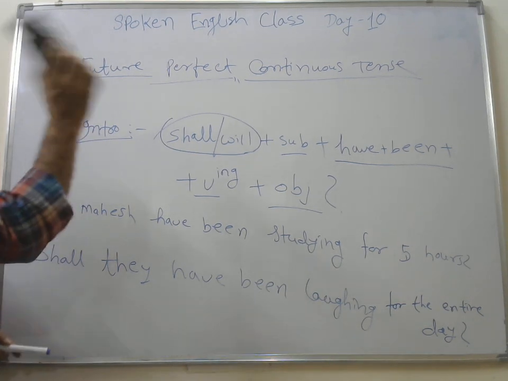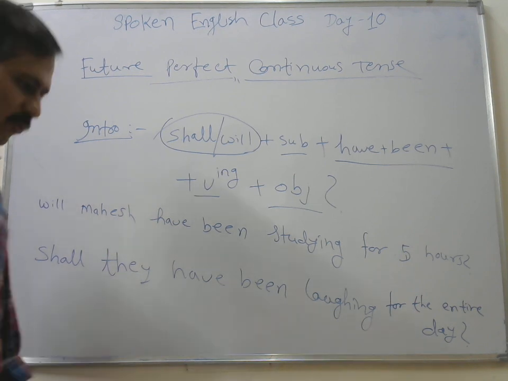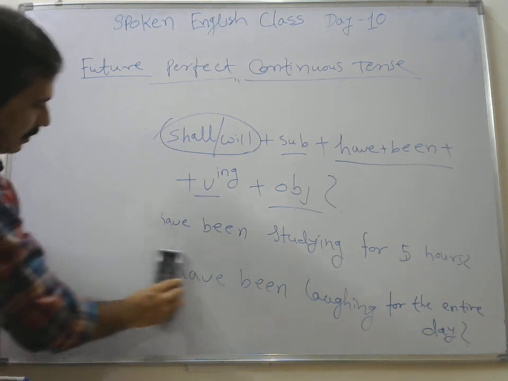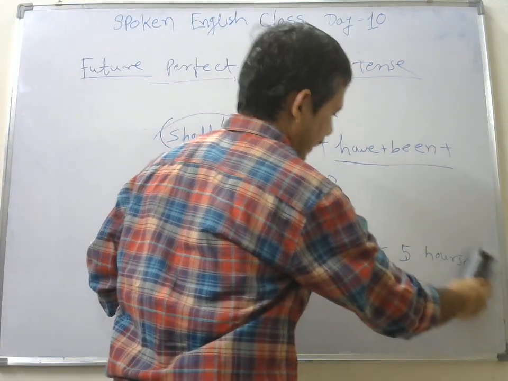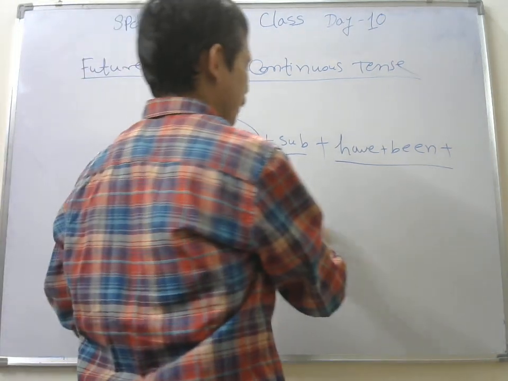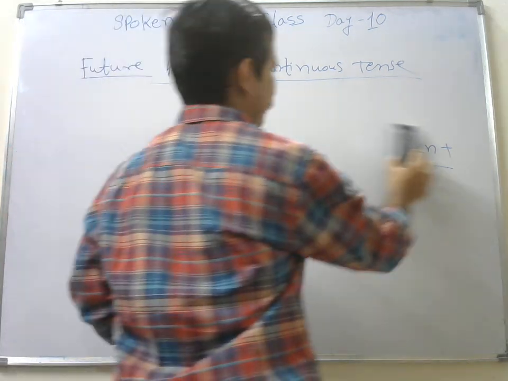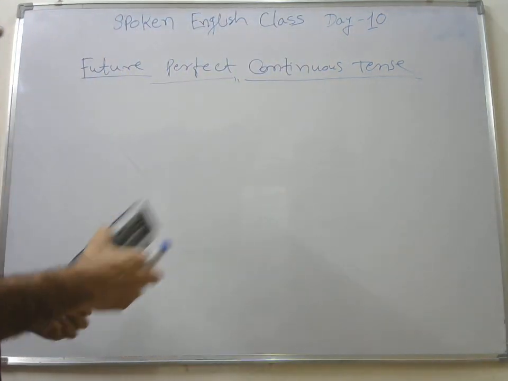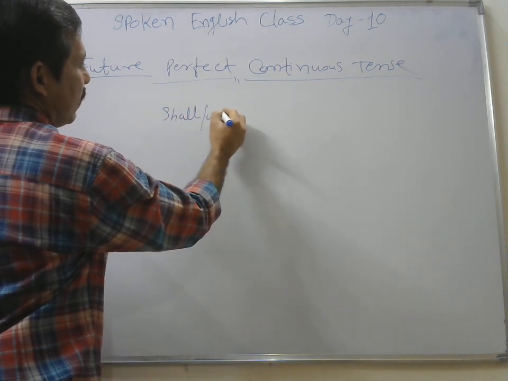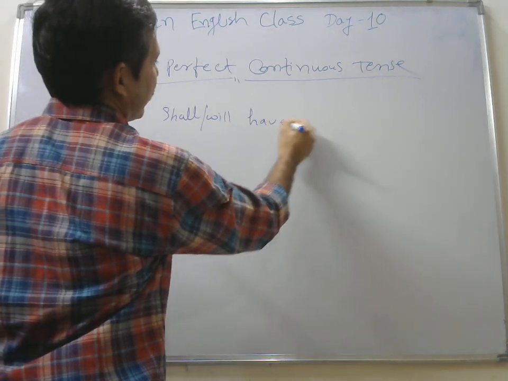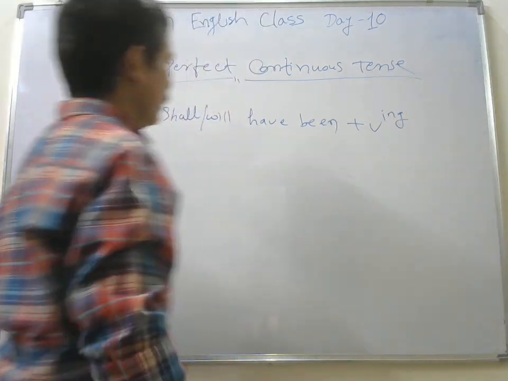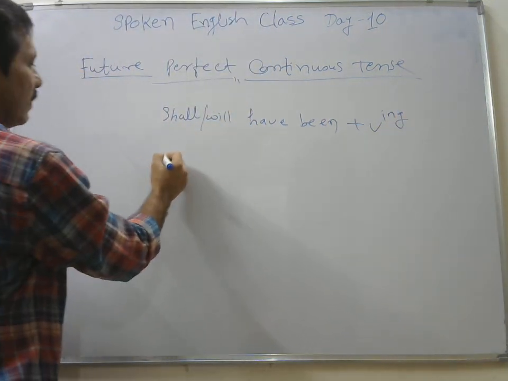Okay friends, so this was your perfect continuous tense. Perfect continuous is more hypothetical. Here we talk about the activities which could have been in continuation for a certain period of time in future. Okay, so the takeaway of the class is the helping verb here is your shall or will have been. That is your helping verb, verb's ing form. That is your main takeaway for your affirmative sentences.